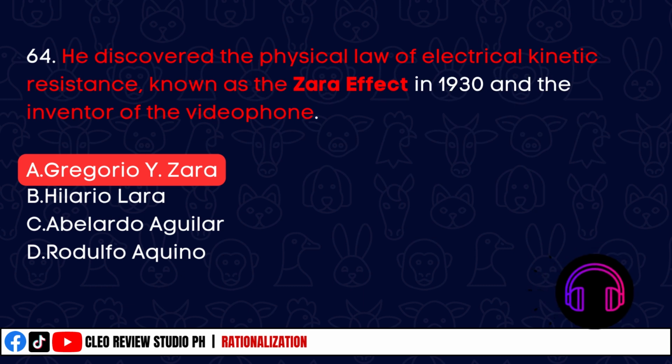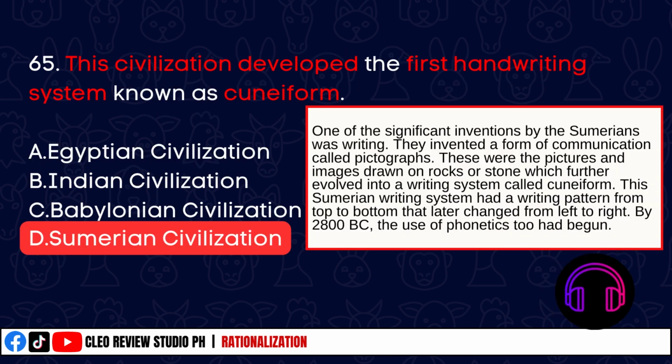He discovered the physical law of electrical kinetic resistance known as the Zara Effect in 1930 and the inventor of the videophone. The correct answer is option A, Gregorio Y. Zara. This civilization developed the first handwriting system known as cuneiform. The correct answer is Sumerian civilization.